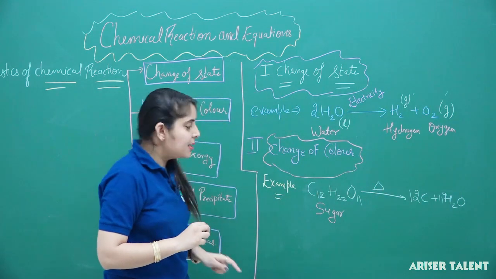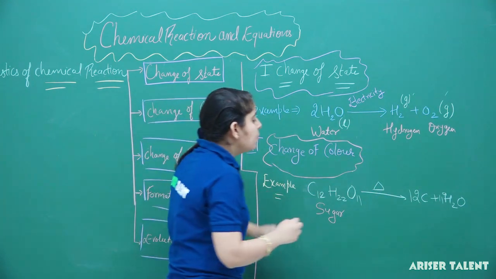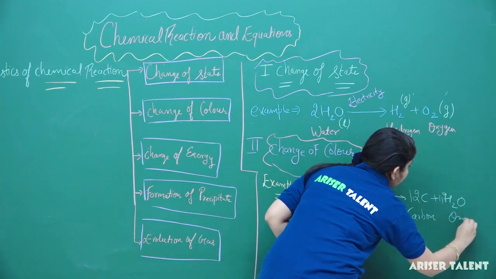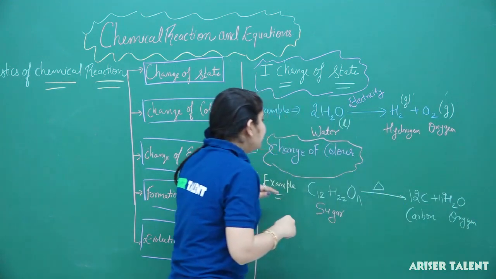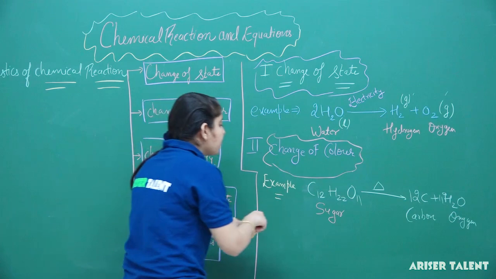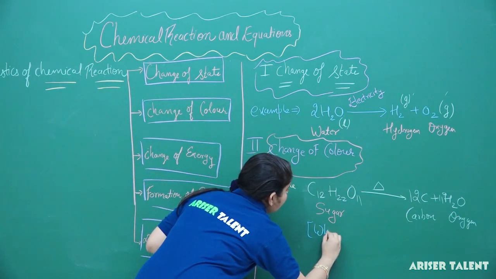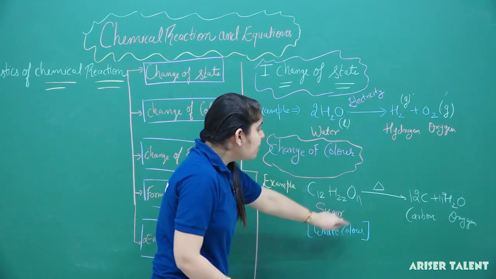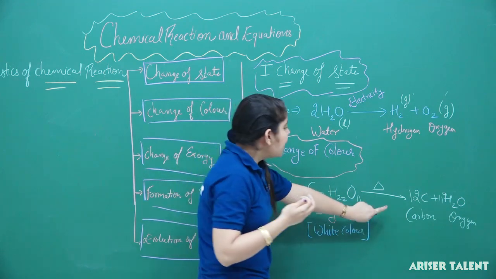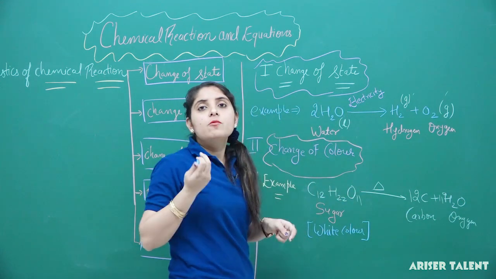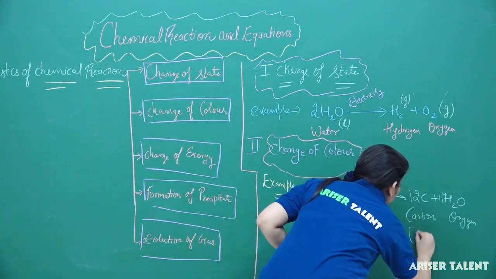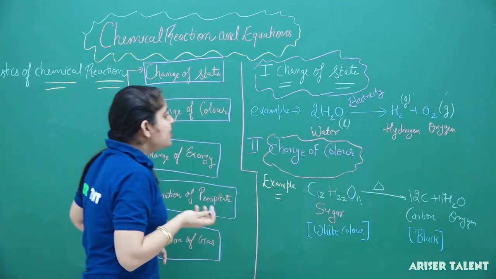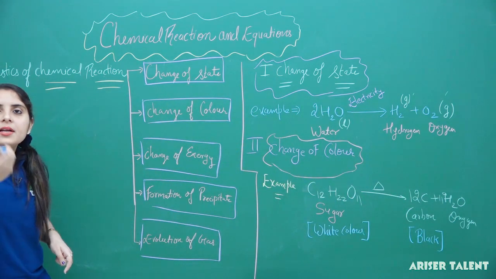So what happens in this case? The sugar that we obtain in a white powdery form, we will get carbon and water over here. The color change is accomplished because the sugar crystals are white in color, and if I burn these solid crystals, I will get a black residue, that is carbon, which is pure black in color. So this is an example of color change.